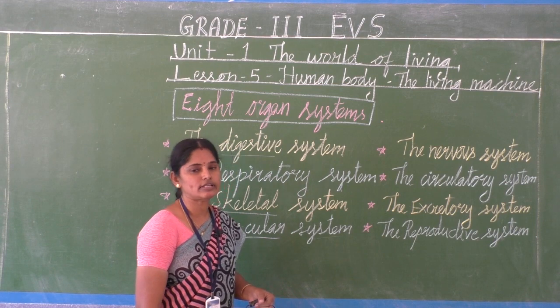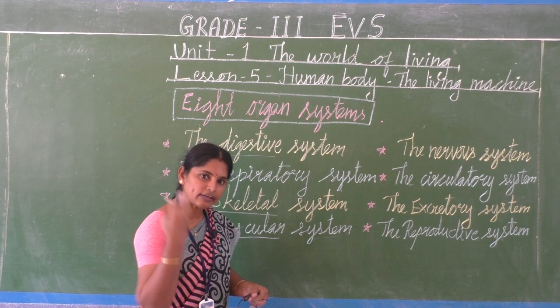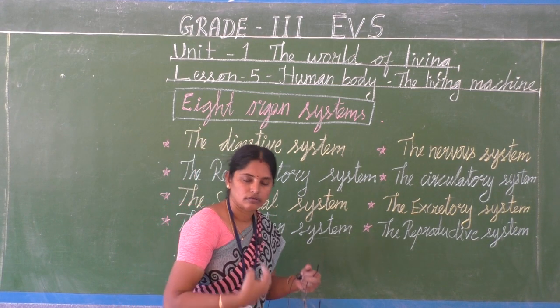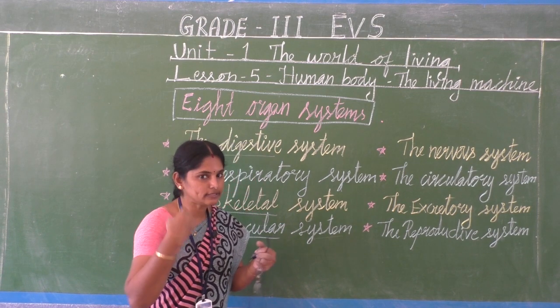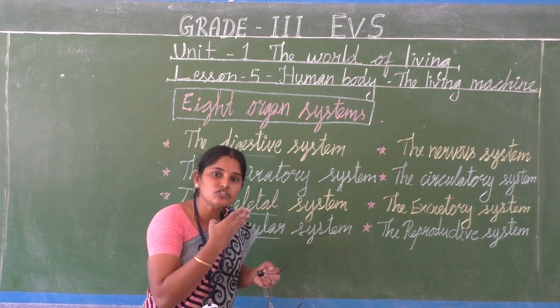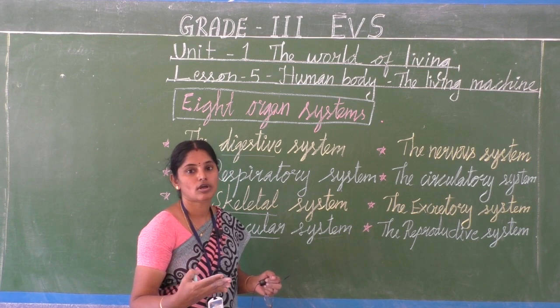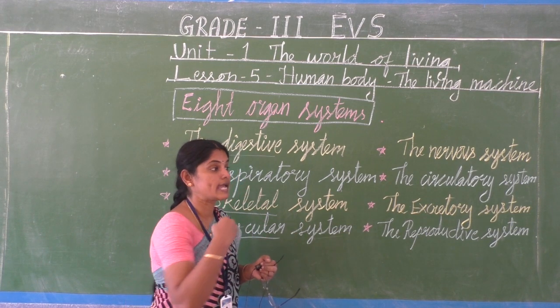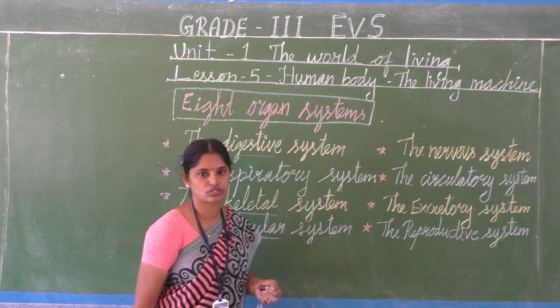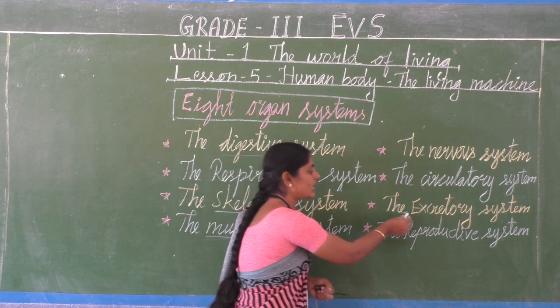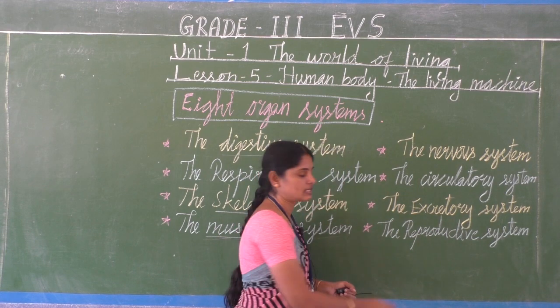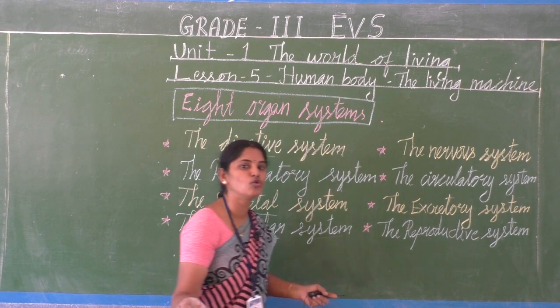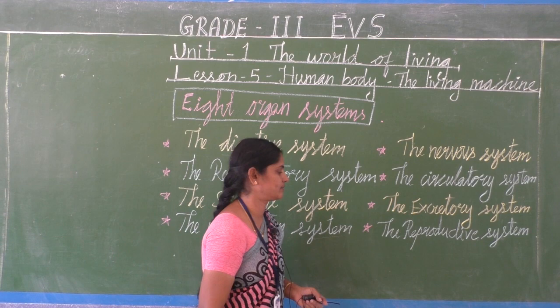Then excretory system. We are taking food, our body is absorbing the energy, and the undigested food, the waste, is ejected out, removed out. That we call the excretory system. See, EX, X means removing, excretory system.